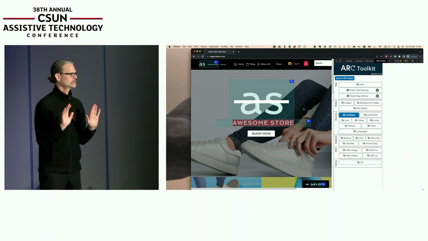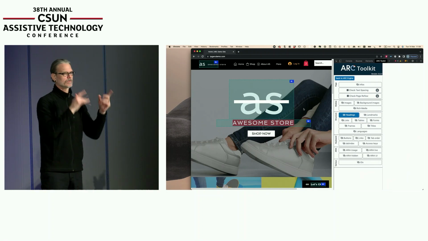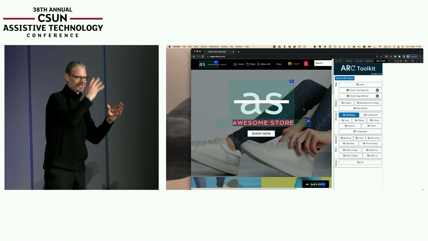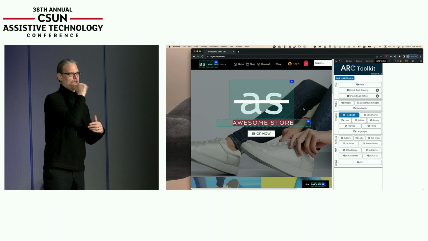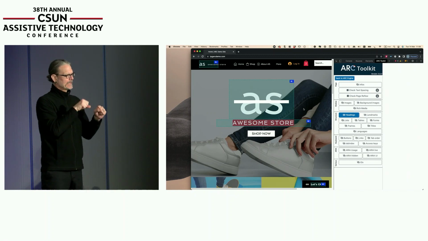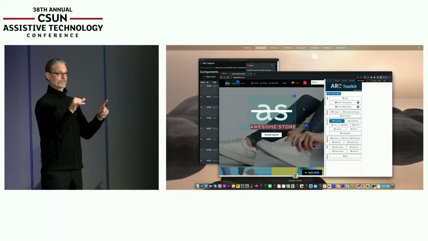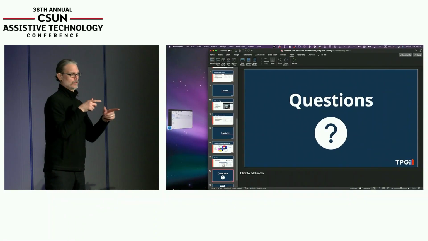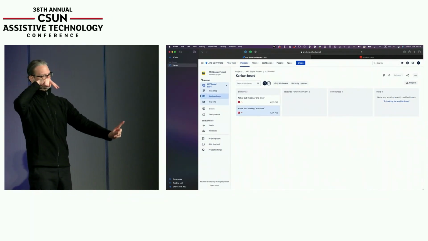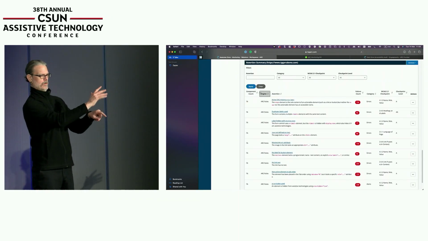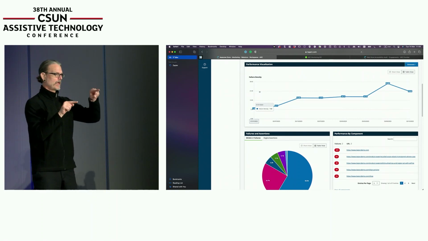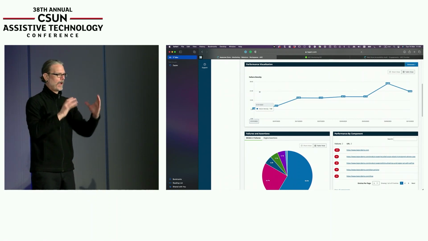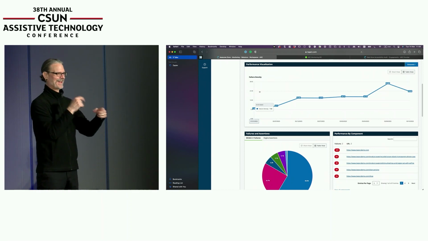Content authors, professors creating content, in universities they're often putting up a website a day sometimes. They can check these things very simply. And because you're using the same rules to test, when you monitor these sites at a broad level, and you might be monitoring lots of sites at any one time, you can see with your trend lines, pie charts, and so on, where that work is being effective or not. And you should see things improving.